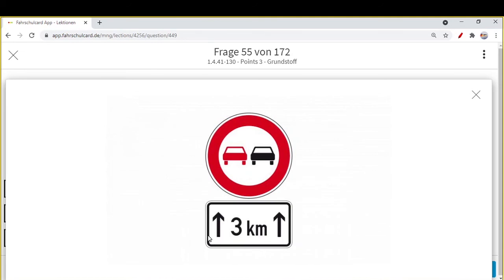If there was no arrow, that means the no overtaking zone will start 3 km ahead, after 3 km. But right now, if you see, the no overtaking zone and arrows mean the no overtaking zone has started right now, and the total distance will be 3 km. After that, maybe the no overtaking zone is over, but currently the length of the no overtaking zone is 3 km.